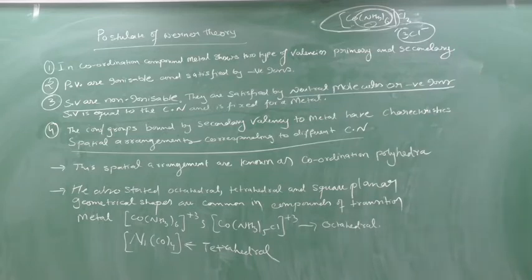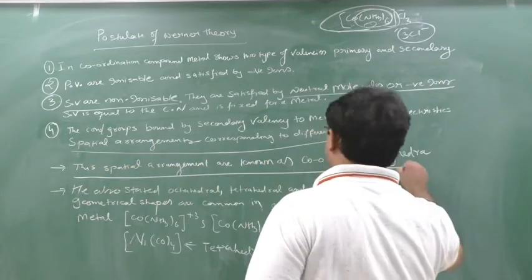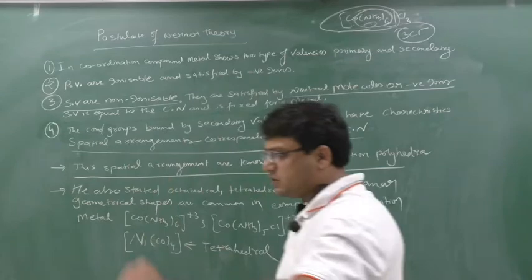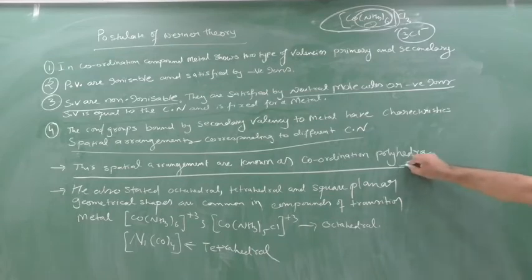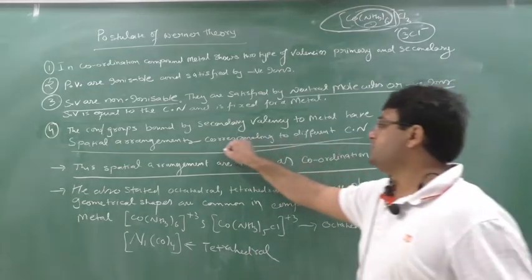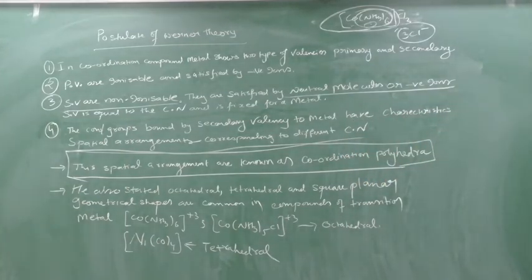Clear? And this spatial arrangement, this structure, like tetrahedral, octahedral, trigonal pyramidal, is known as coordination polyhedra. This is very important, please mug it up. Spatial arrangements are known as coordination polyhedra. Clear?